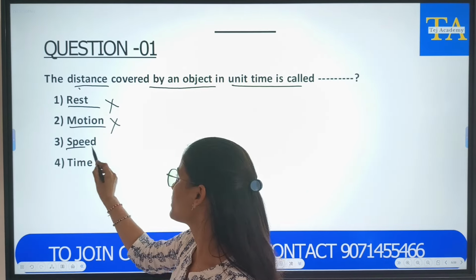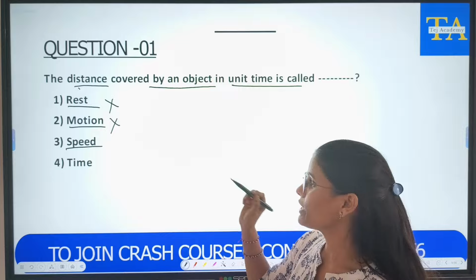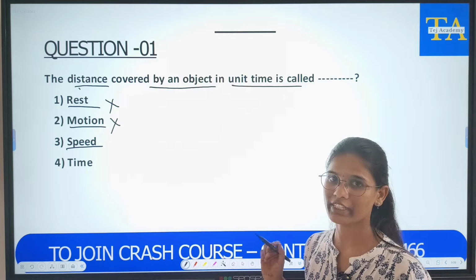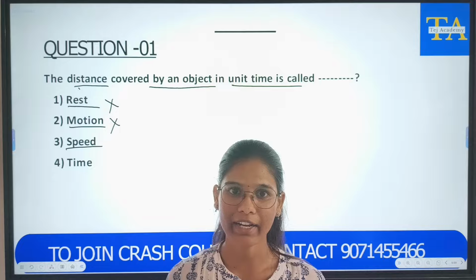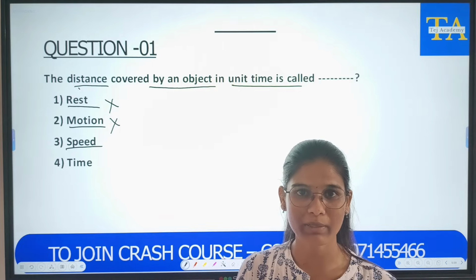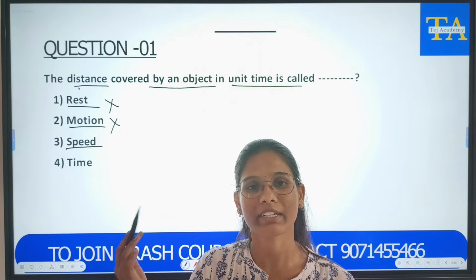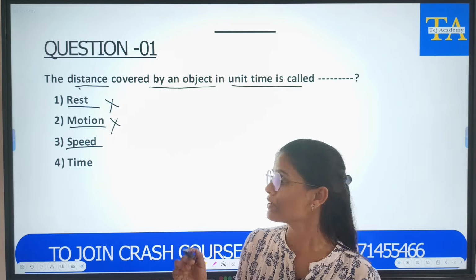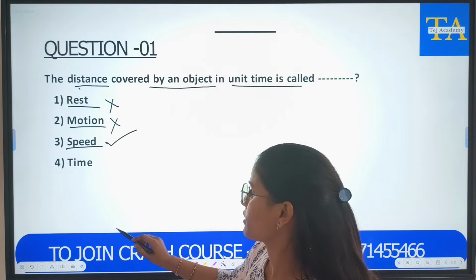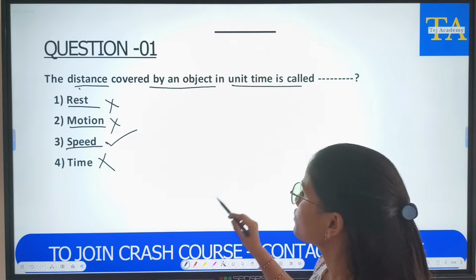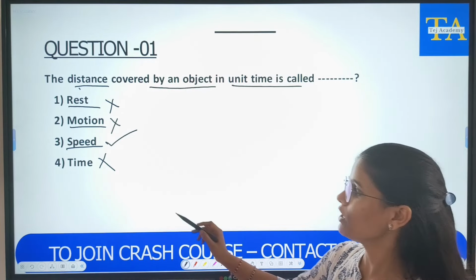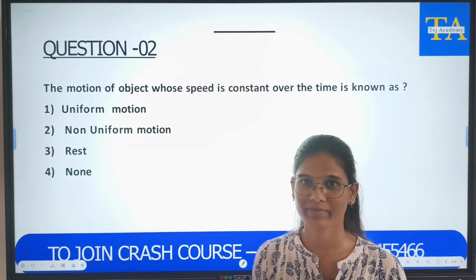And the next one is speed. Speed is the distance covered by an object in unit time. We usually say, right, the car is moving with more speed. How will we say that? If it covers more distance in a short time, we will say it is moving with more speed. So, speed is our answer. Time is not the answer. So, the distance covered by an object in unit time is called speed.